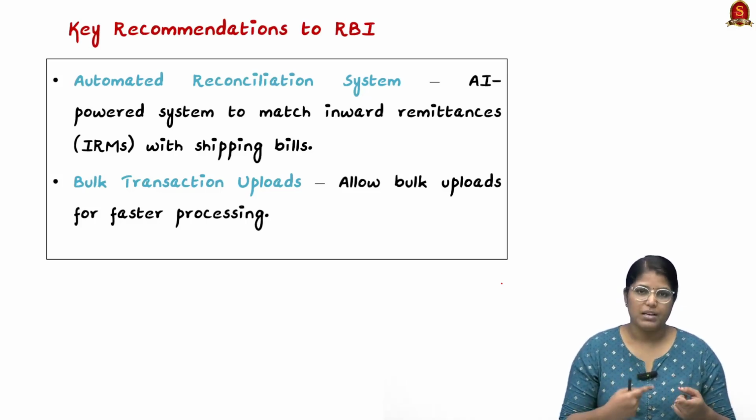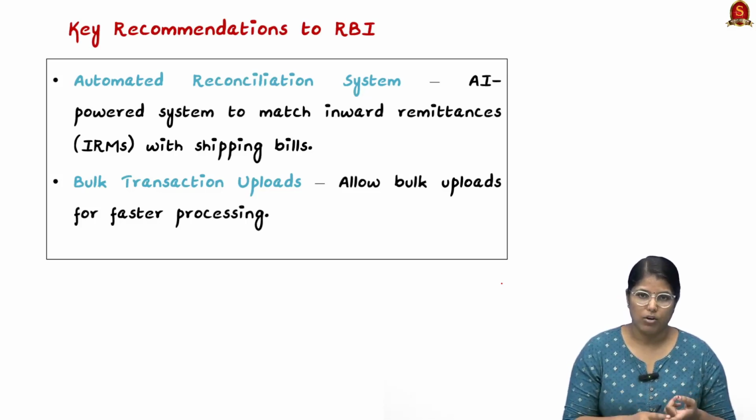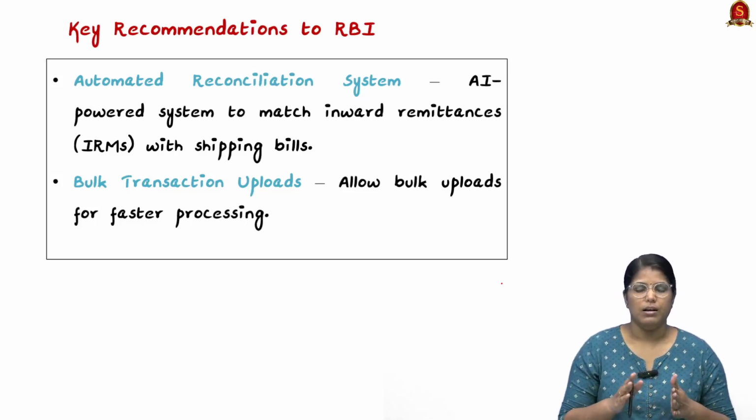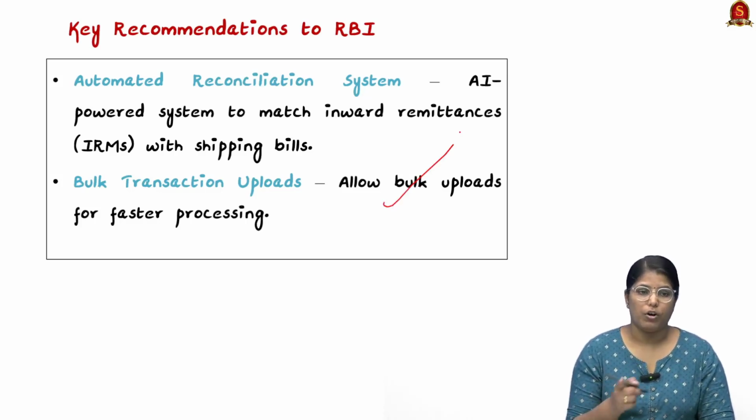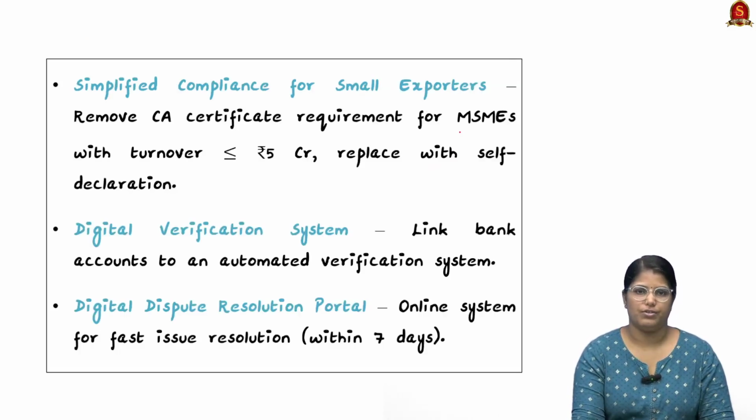So when we build an AI based on the algorithm, it will reduce the mismatch happening, and it will speed up the process. And thirdly, the cost involved will be reduced. So this will allow bulk uploads for faster processing. So this is the first recommendation.